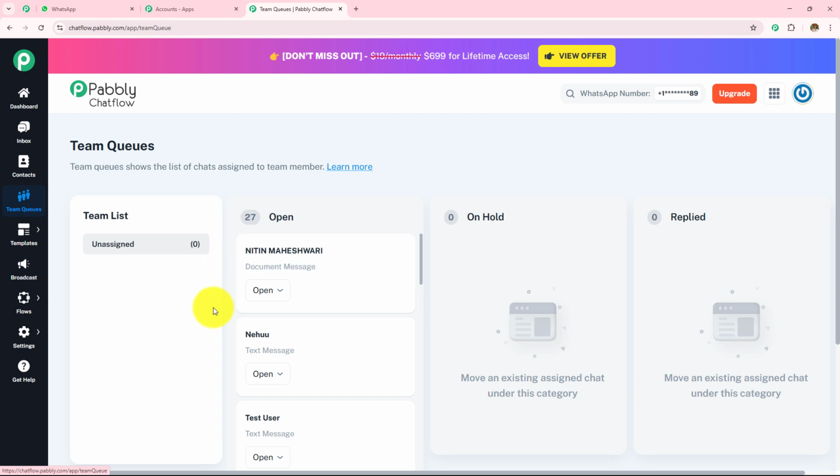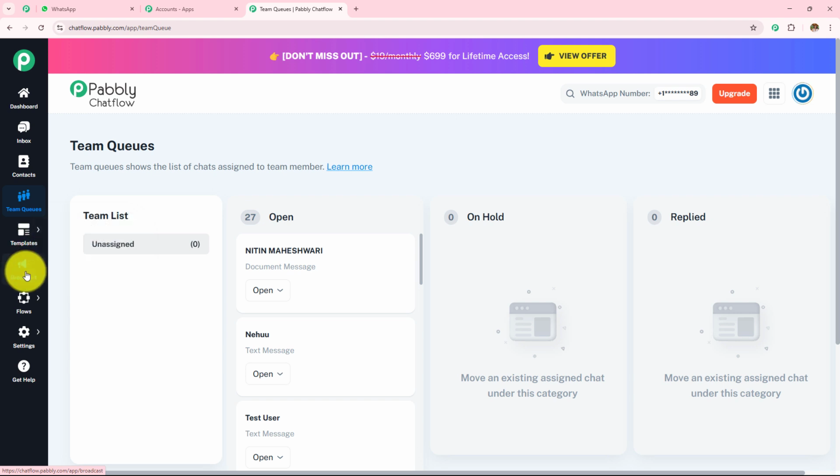This is useful when you are managing support agents or sales team and distributing workload. Next we have this template. So here we have 2 options, templates list and the explore template. This section allows you to create and manage WhatsApp message templates. This is great for automated messages like order confirmation or reminders.